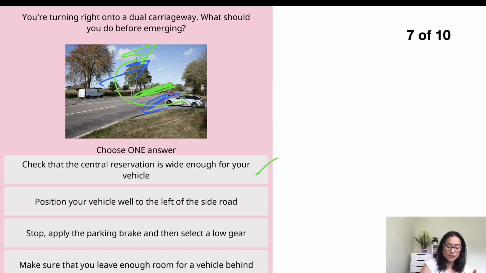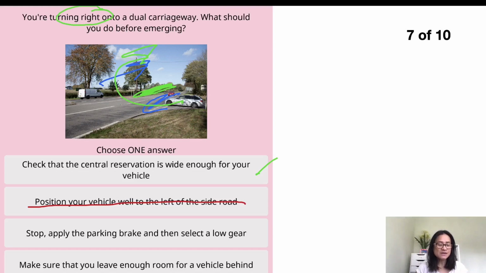Think carefully. You would like to turn right. The position when you would like to turn right is next to the white line. So this choice, position your vehicle well to the left, is not correct. The third one says stop, apply the parking brake, and then select a low gear.